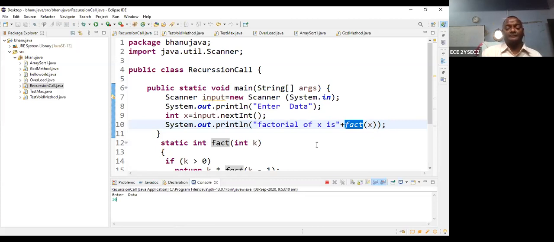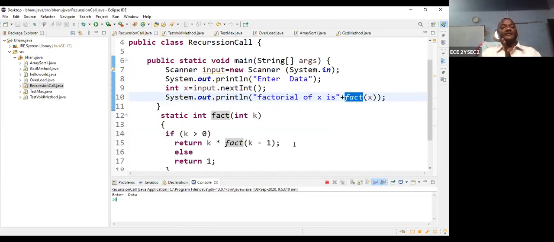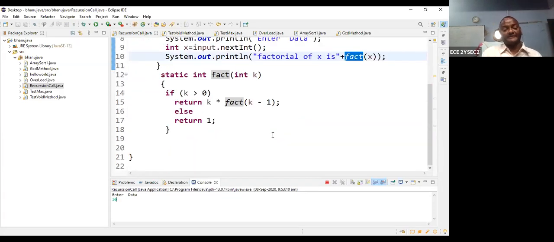And it can perform 10 into 9 factorial. So again, it calls factorial, and it calls again until k is greater than 0, but not equal to 0. So this way, repeatedly calling the same method is called the recursion method.